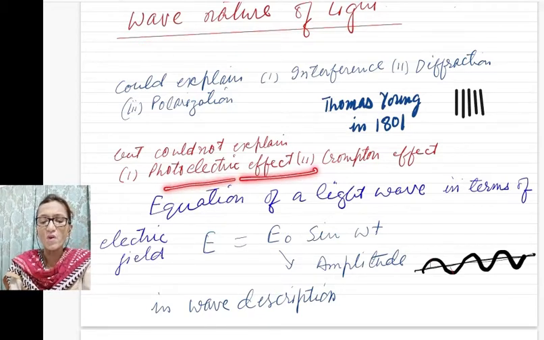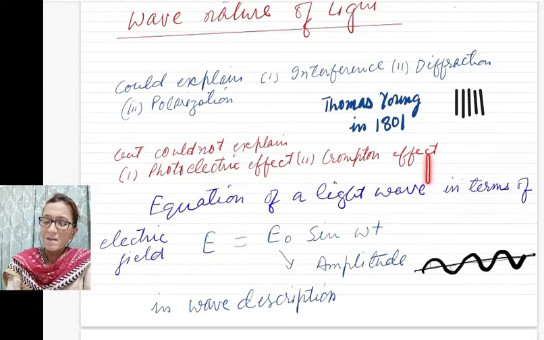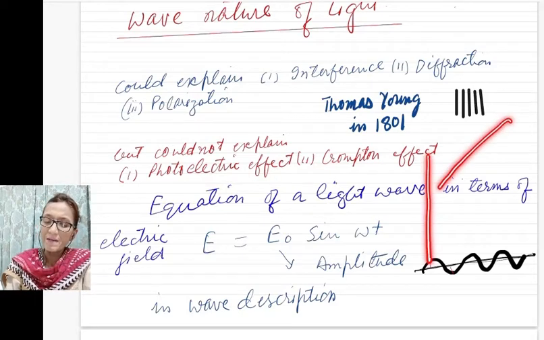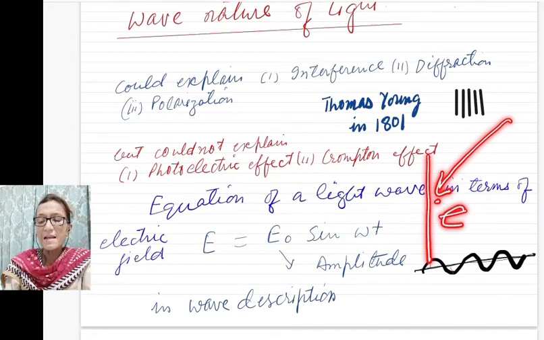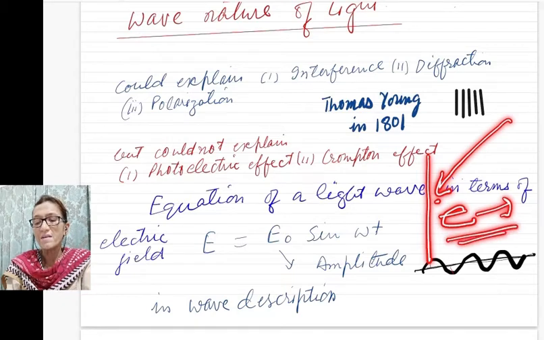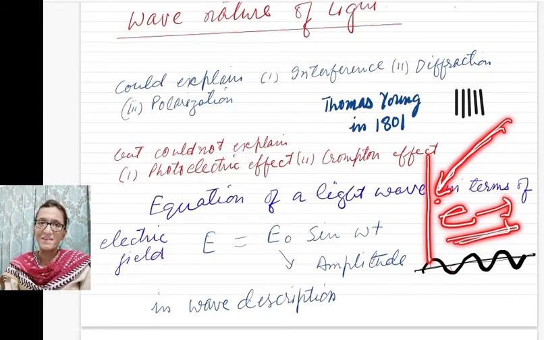So what is the photoelectric effect? When light falls on any metal surface, electrons come out and start moving, and a current is created. So an electron has come out by the energy of light, and then you have the energy of current.